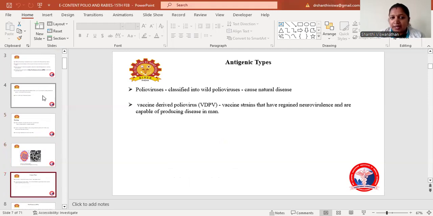Coming to the antigenic types. It has been classified into wild poliovirus, which causes the natural disease, and the vaccine-derived poliovirus, which occurs from the vaccine strains. This regains the neurovirulence and affects humans, causing disease.